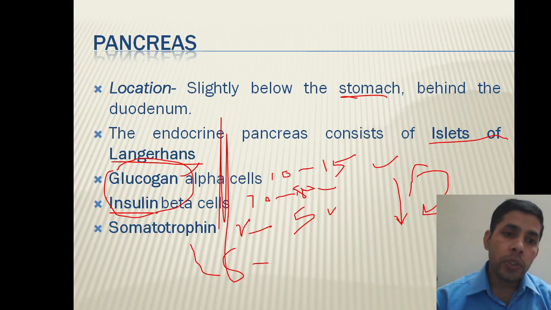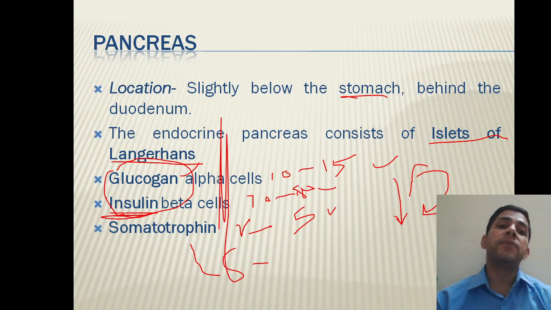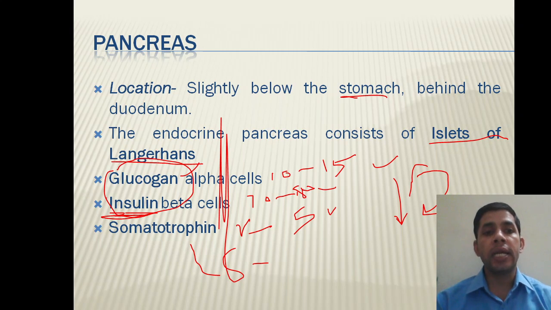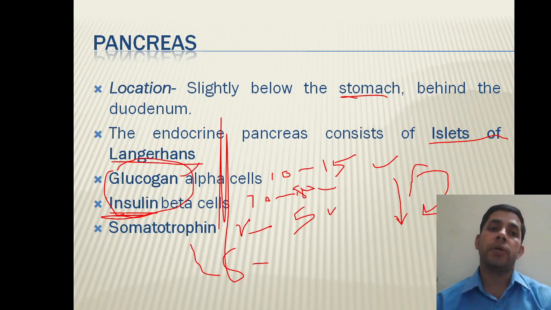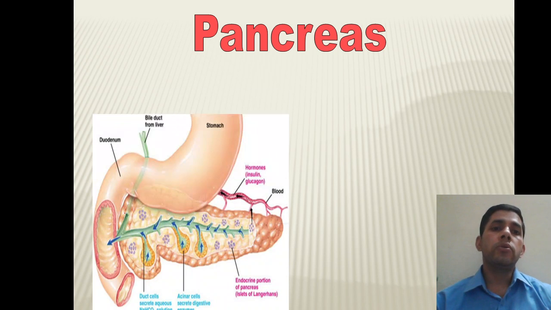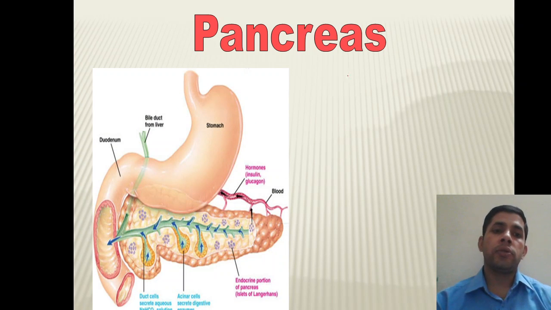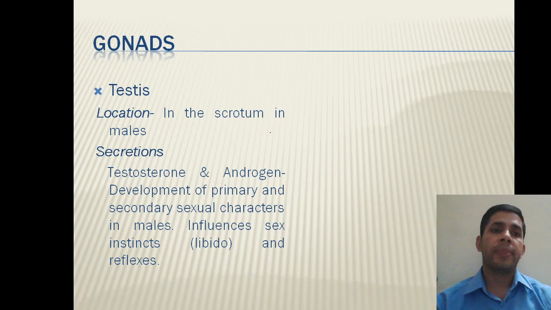Regarding insulin, you should also know that insulin was the first hormone that was crystallized and isolated. It was isolated from the pancreas of the dog by Banting and Macleod. It was the first hormone that was isolated. This is additional information. So this is the structure of the pancreas, also showing the location beneath the stomach.